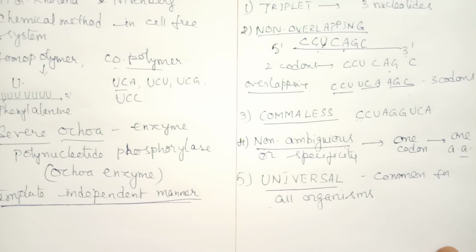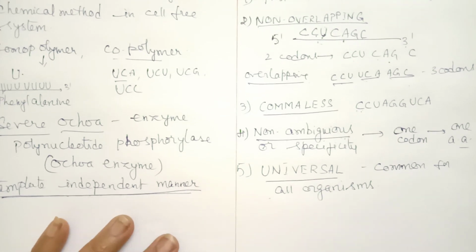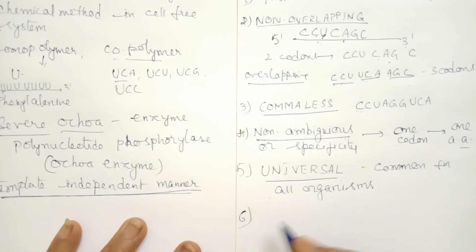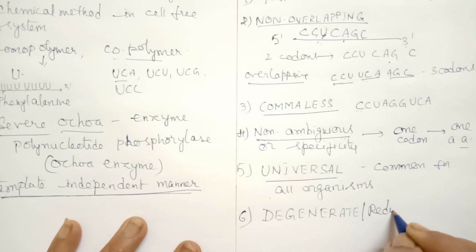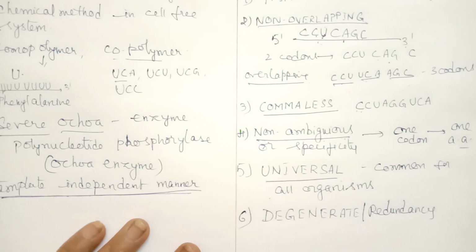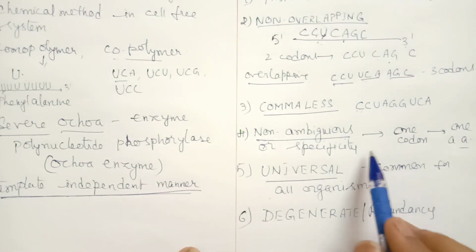Now the next feature. Genetic code is degenerate, or this is also called redundancy. We find this is just the opposite of non-ambiguous. In non-ambiguous, what did we discuss?